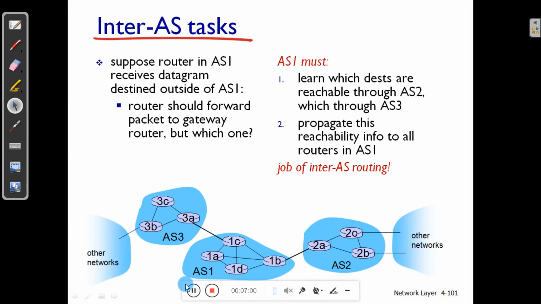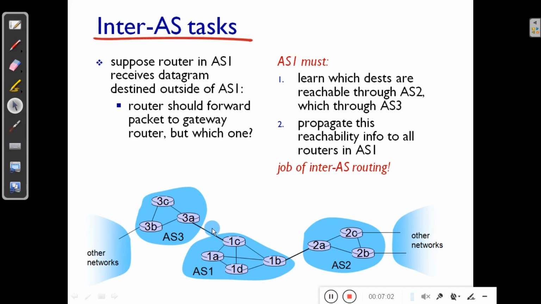So consider this scenario here. Suppose the router in AS1 receives the datagram which is destined outside of AS1. The datagram may be destined to AS3 or AS2. Now which gateway router does this router have to forward the datagram to? For example, suppose to reach AS2, 1B is the gateway. To reach AS3, 1C is the gateway.